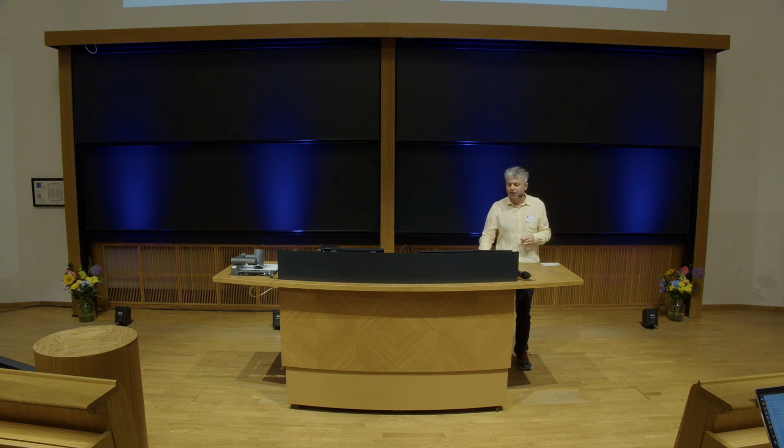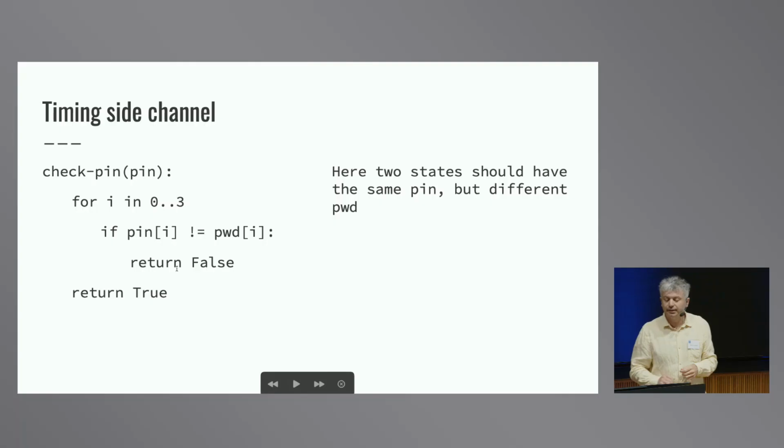So this code is not secure because the time needed to answer a request depends on the actual password, here on the first digit that differs from the password, and it is not executed in constant time. So to be secure, this program should have the property that two states that have the same PIN but different passwords will execute in the same amount of time.